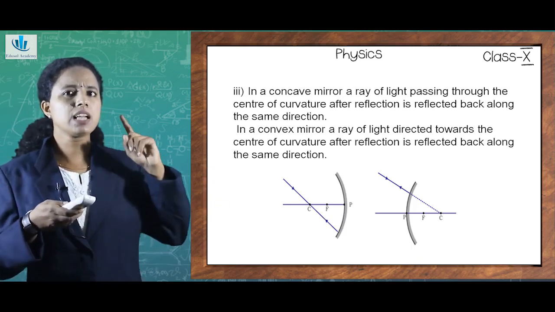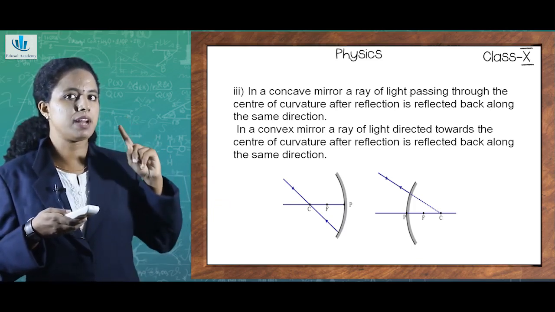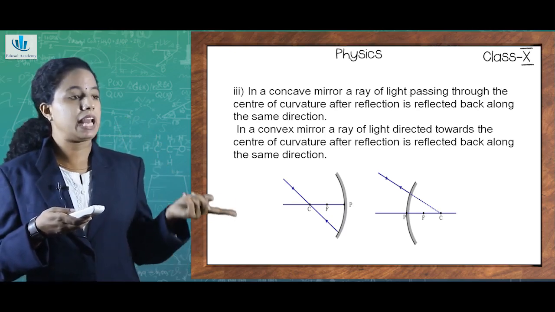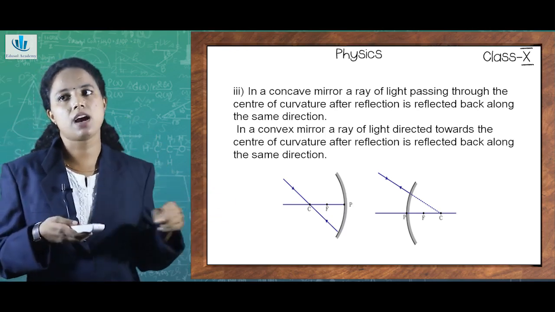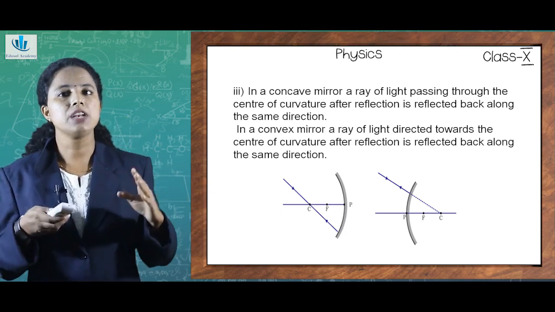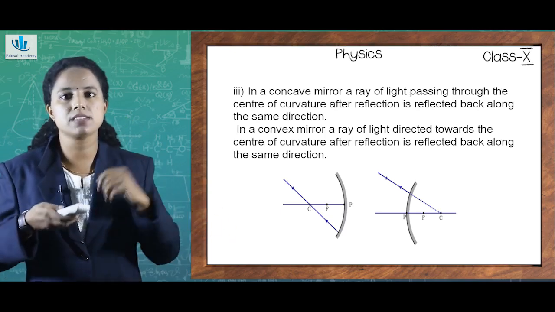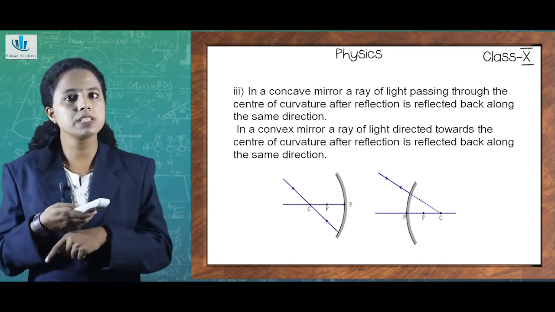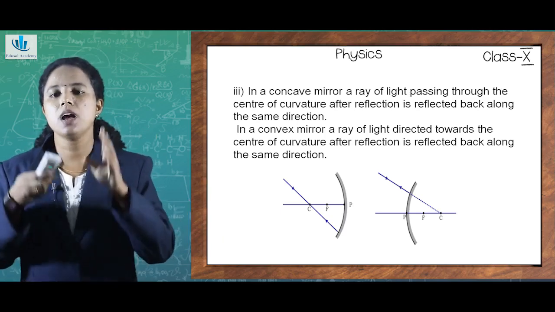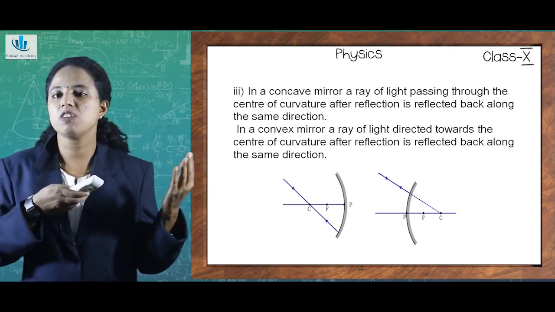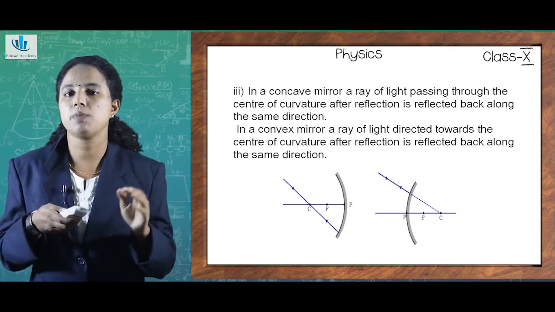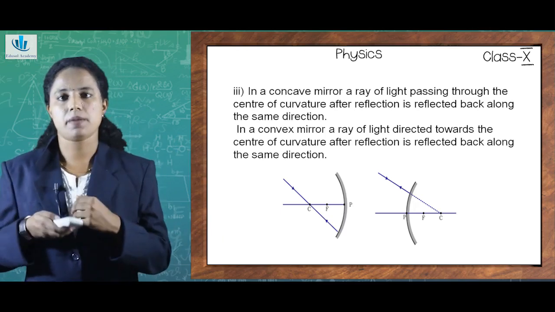That means, if the light rays are being reflected, it will be reflected along the same path from which it has come through. So, the light will be passing through the same center of curvature before reflection as well as after reflection. And in case of convex mirror also, the same thing happens, but the only thing is that the mirror will be curved outwards and it will be a convex mirror.